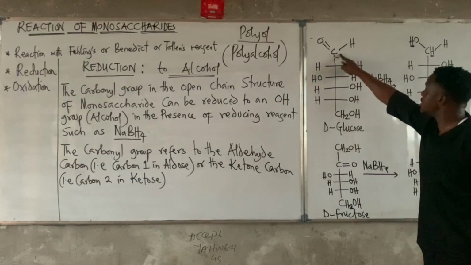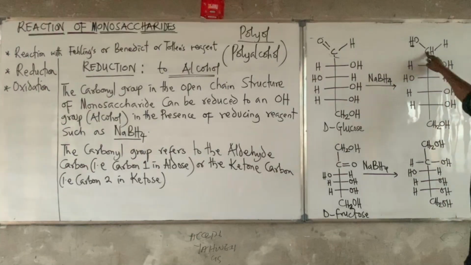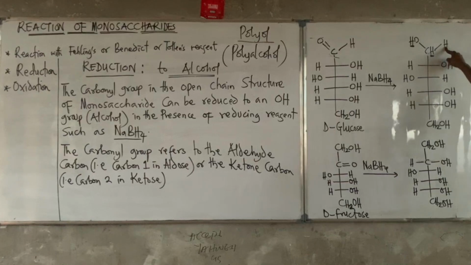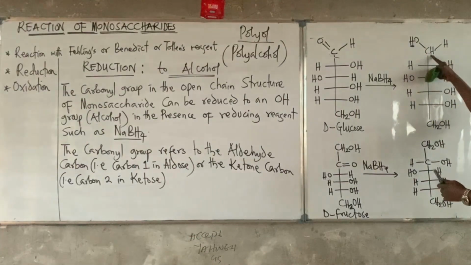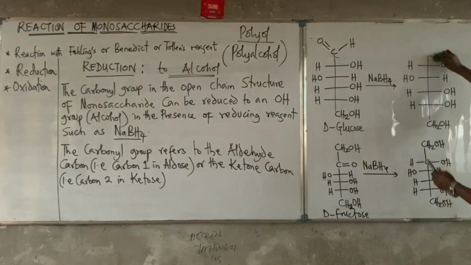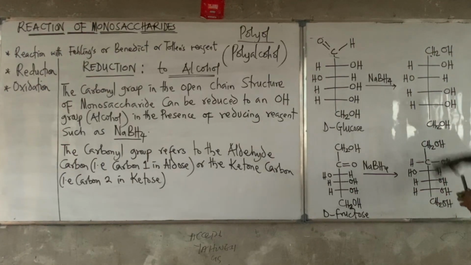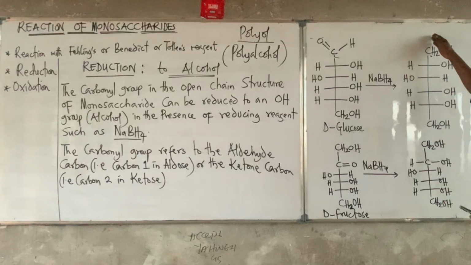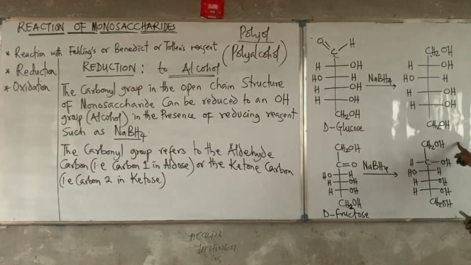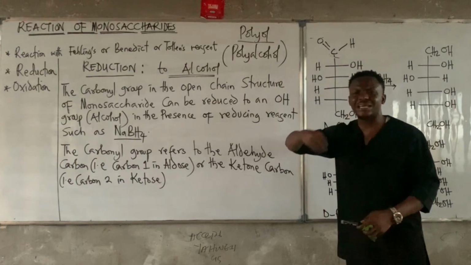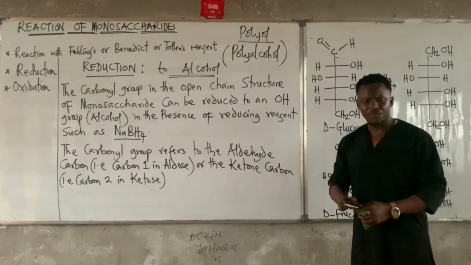Carbon 1 is reduced to an alcohol, so this now has CH2OH. If you look at this, there is no longer an aldehyde functional group, so this is OH all through, and that is why I said earlier it is a polyalcohol, a compound that contains so many alcohol functional groups.